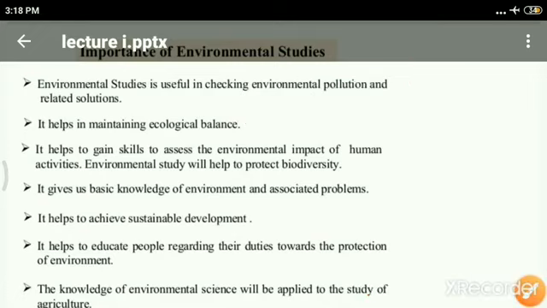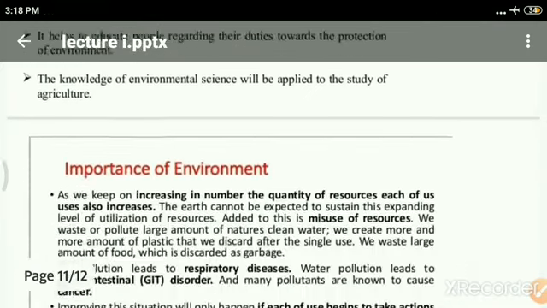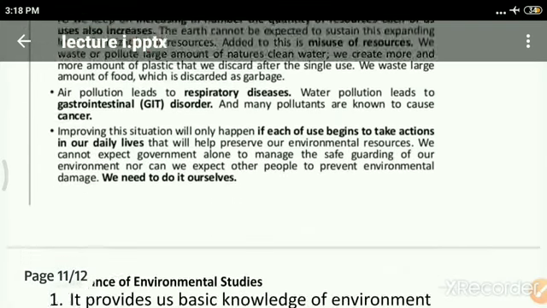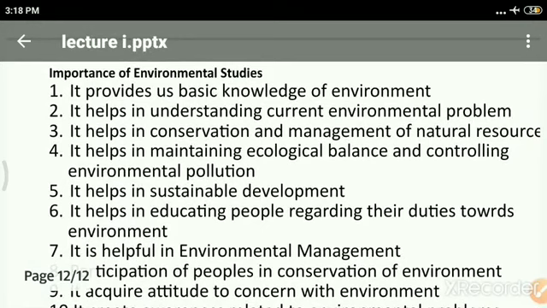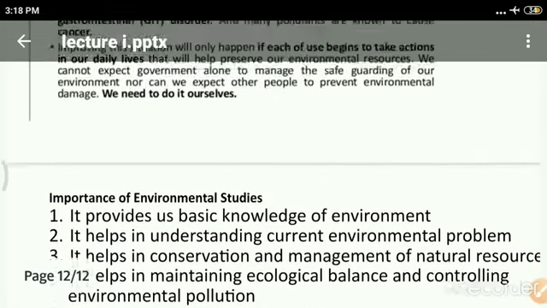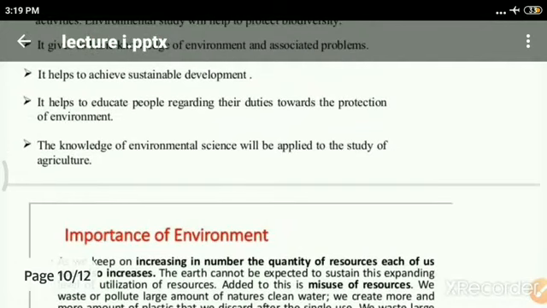So everything we can have by the use of this kind of science. The knowledge of environmental science also helps in the applied study of agriculture. So this is in brief about the scope and importance of environmental study.